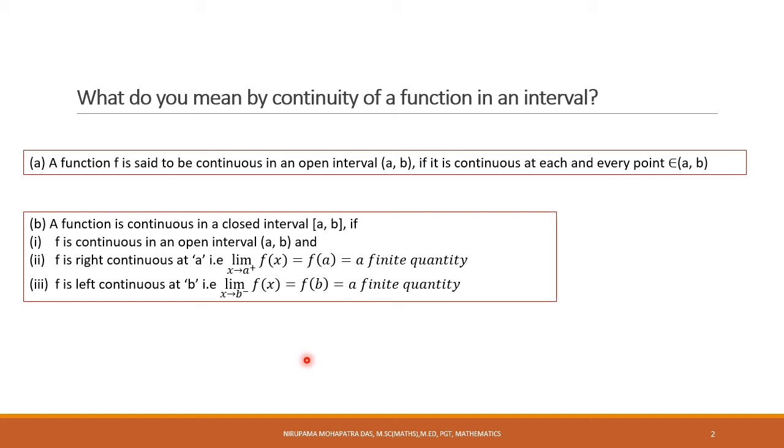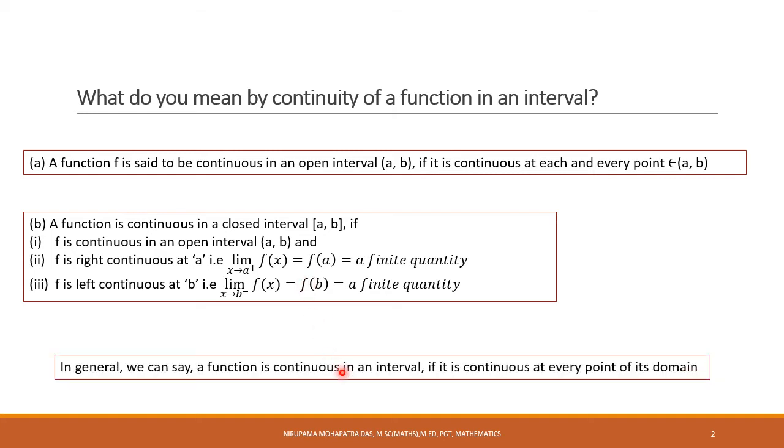And in case no interval is given in the question, what should be your take? Neither any point nor any interval is given, and the question simply asks whether the function is continuous. In that case you have to check for continuity, so you can check the continuity or discontinuity of the function in its domain.